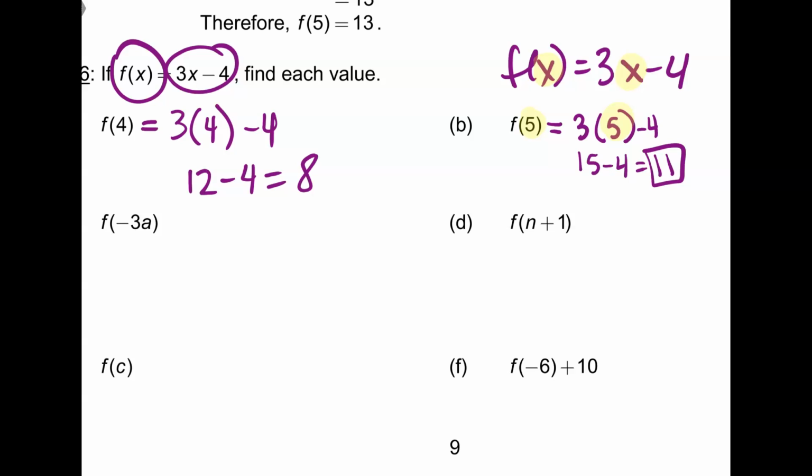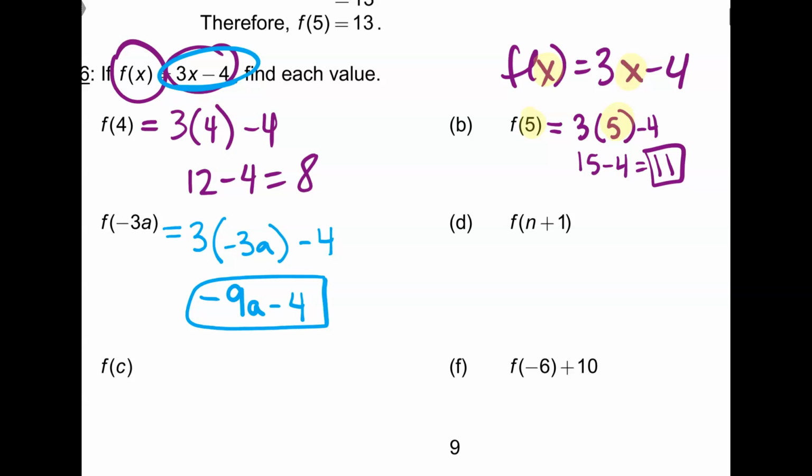If I do f of negative 3a, that means I'm going to plug in negative 3a everywhere there was an x, because I'm still plugging into this one equation. What is 3 times negative 3a? Negative 9a. Exactly. Negative 9a minus 4. Awesome.